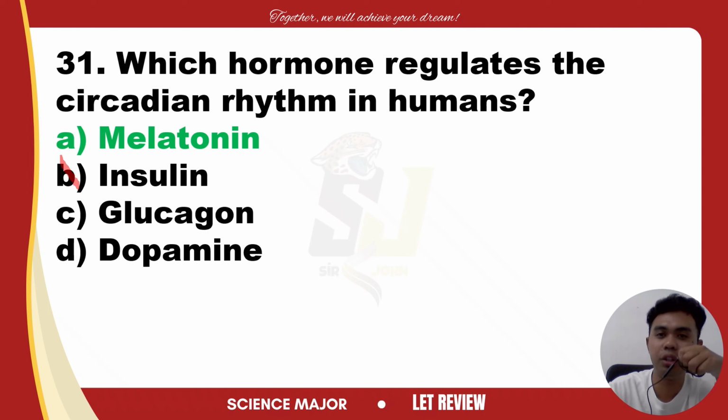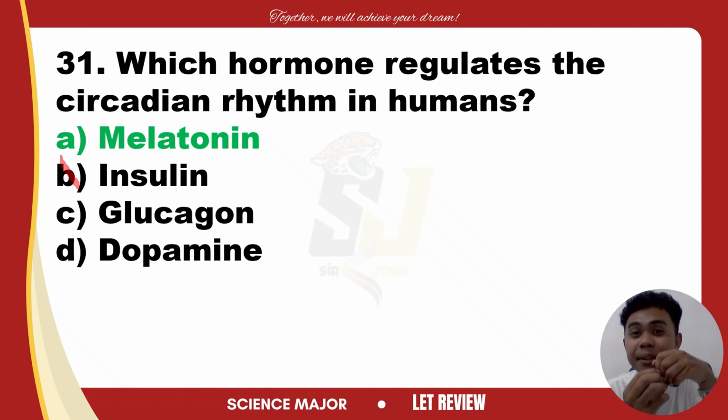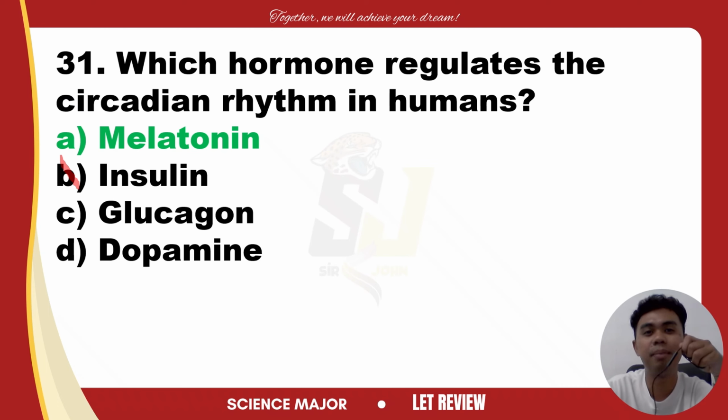Okay, function niya, regulate the blood glucose level. Insulin is produced by the pancreas, and its function is to regulate blood glucose levels. This is not related to the circadian rhythm. It helps cells absorb glucose from the bloodstream to use for energy or store for later use. That's what insulin is.